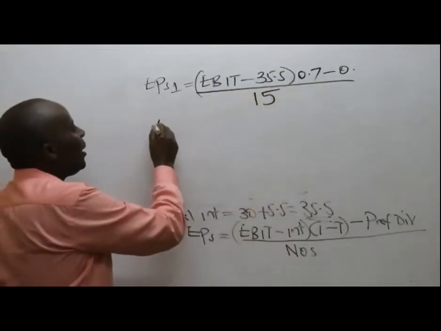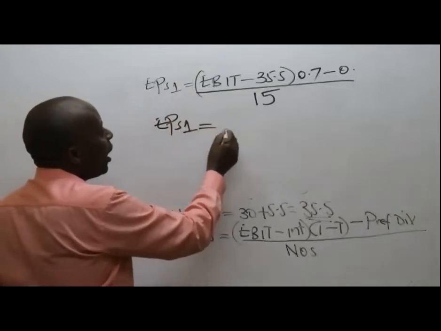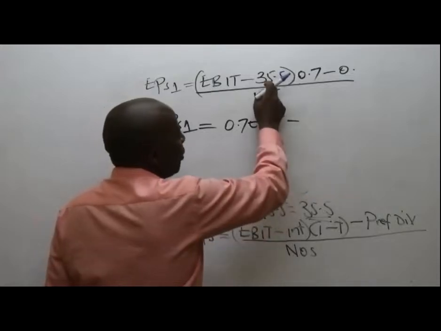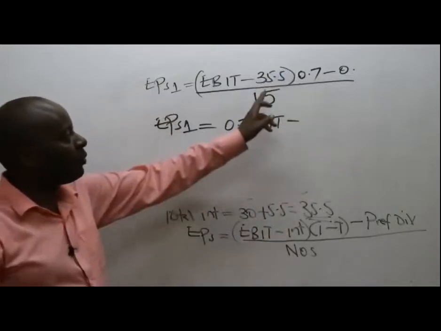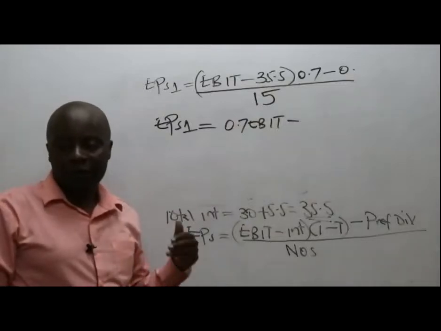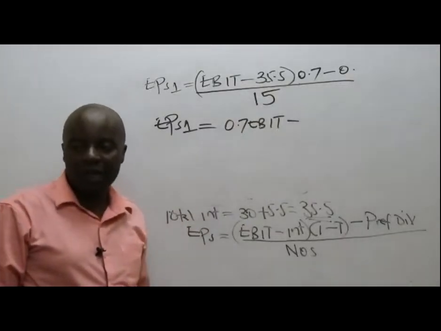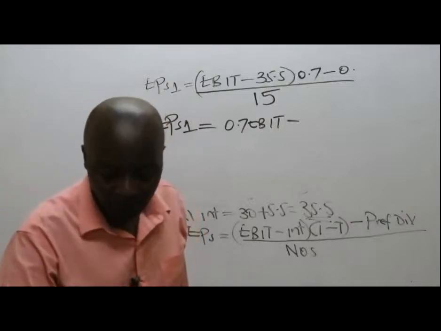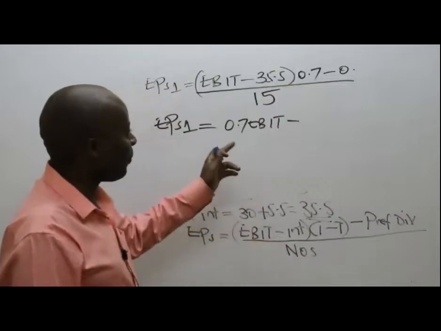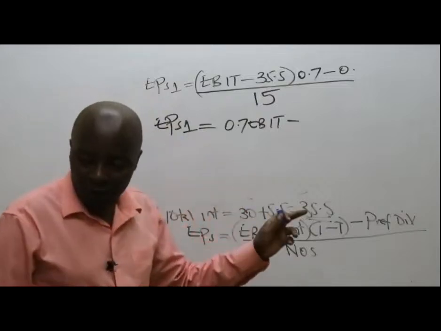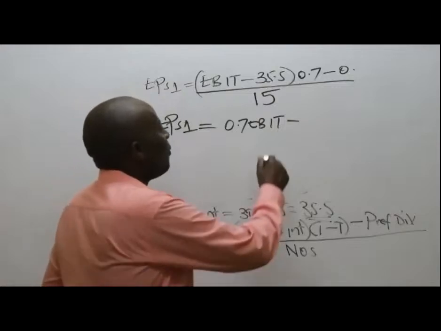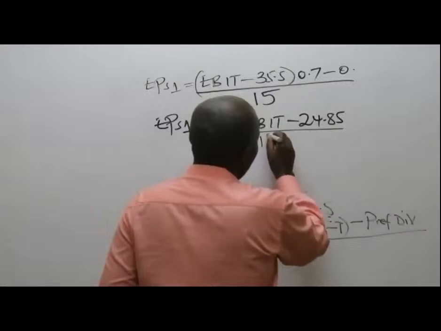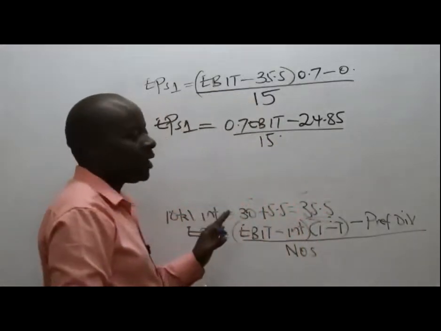Meaning that EPS for option 1 will be 0.7 times EBIT minus interest. Could you kindly multiply this for me? What is 35.5 times 0.7? Please give me this figure. Some 24.85. So here we have 24.85, everything to be divided by 15.